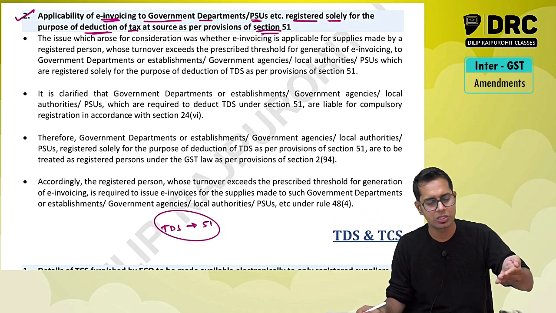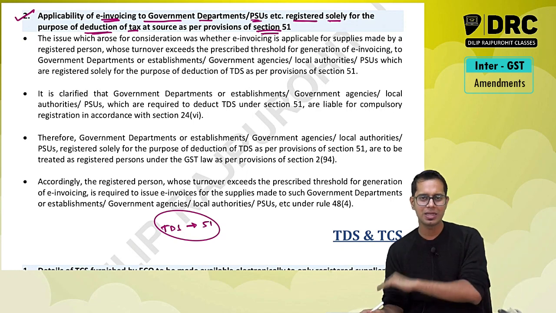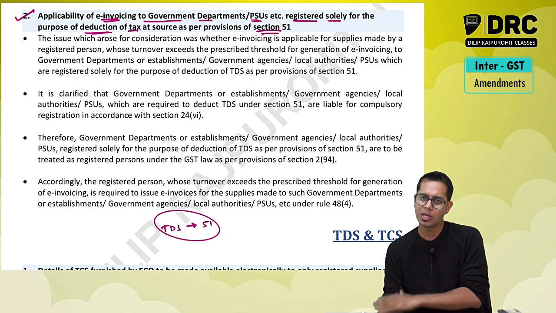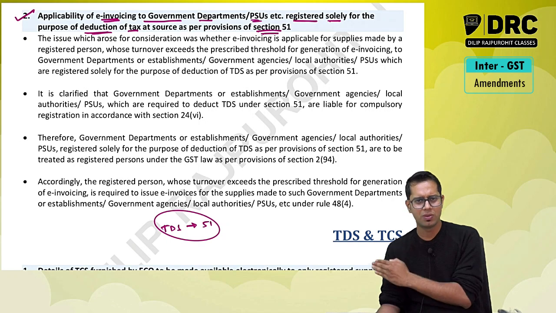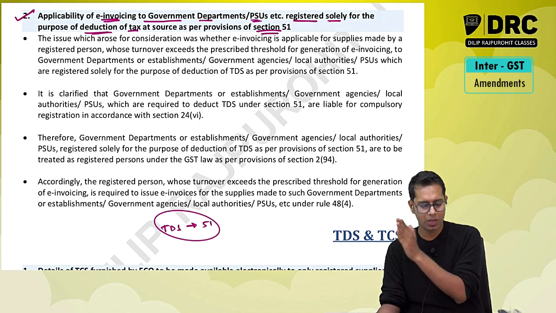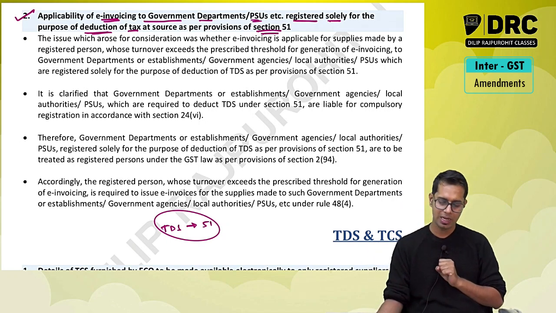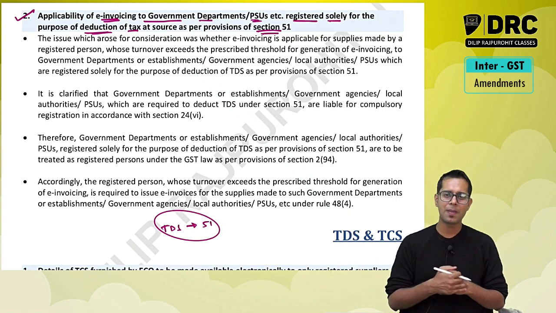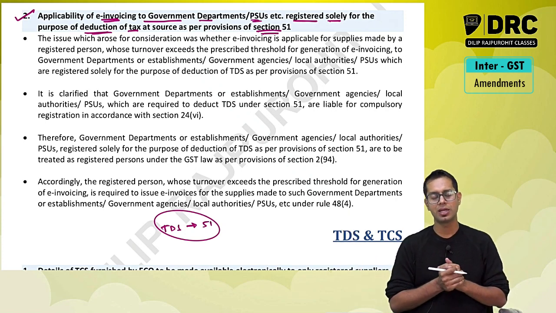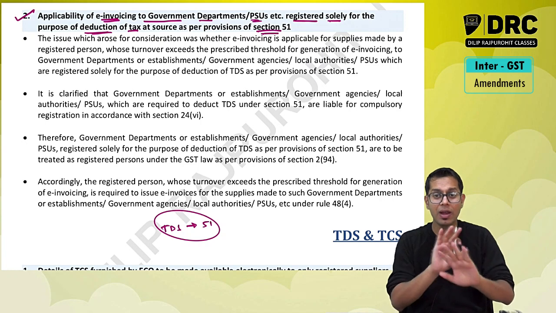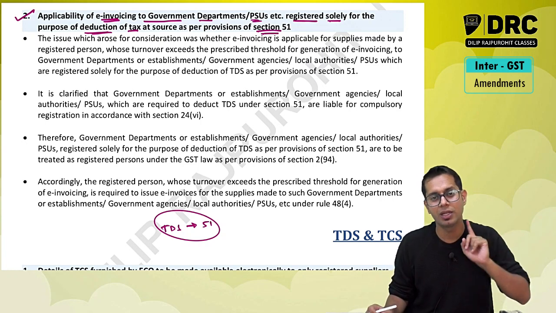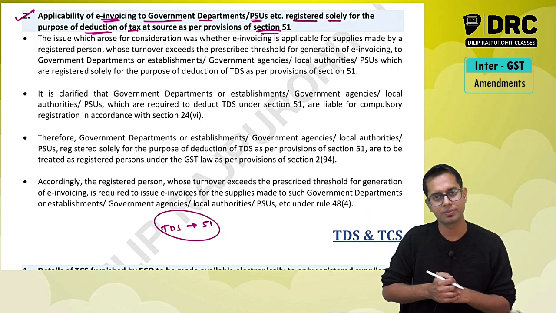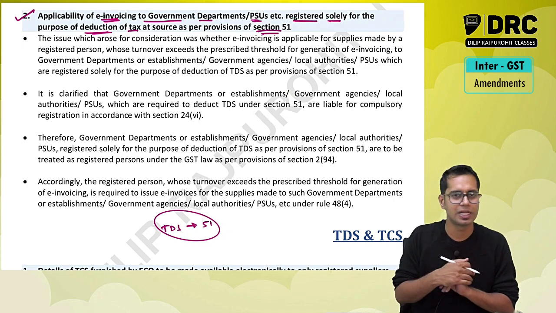Section 51 talks about TDS, deducting the TDS under GST law if the contract value is more than 2.5 lakhs. The person who takes the services, that is the government department, etc., they have to deduct the TDS. Now these government departments, public sector undertakings, etc., they themselves are not making any taxable supply, but they have taken registration under GST law because they are liable to take registration as per section 51.